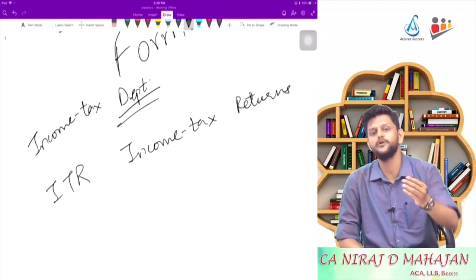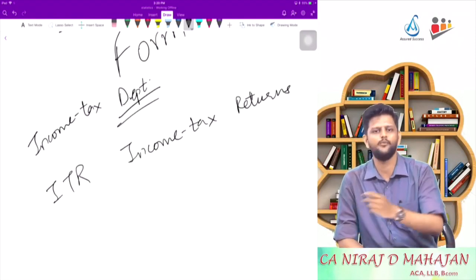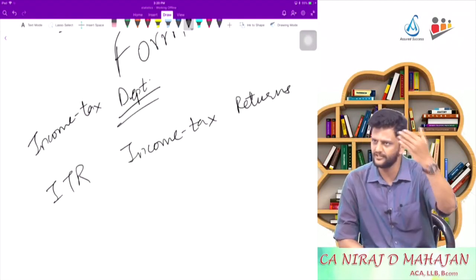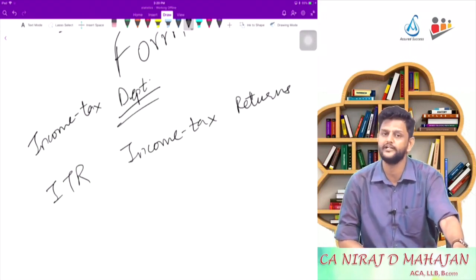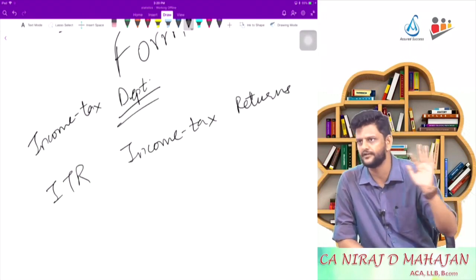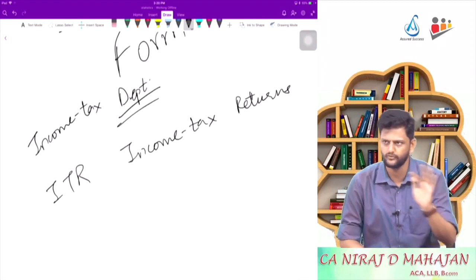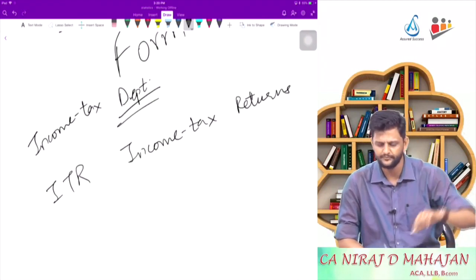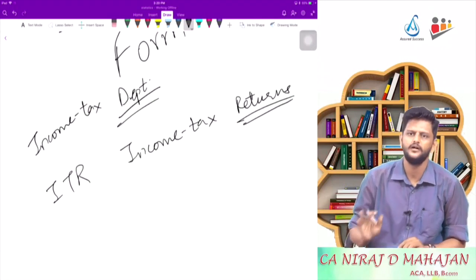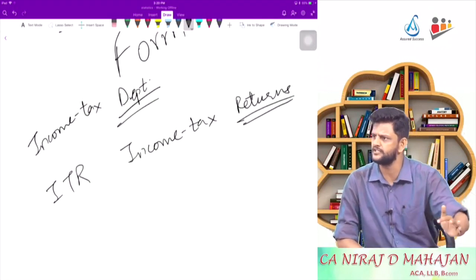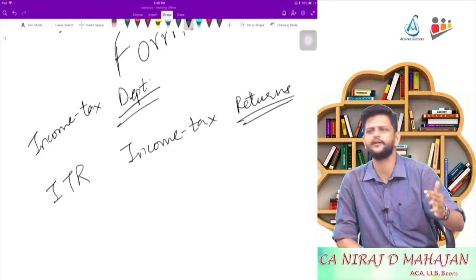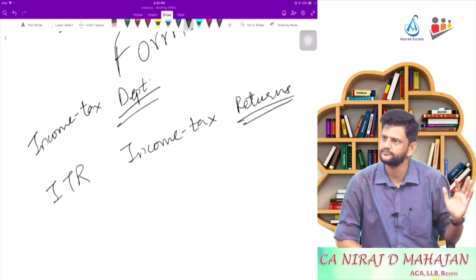That is, how much was your income during the year, how much tax you have paid, how much is the refund, or how much more tax you had to pay, etc. All those details will be given in the income tax return once a year. Of course, we will be doing that in detail later on. But the first important word here was returns. So in the Companies Act, in income tax, in GST, you will always see that returns need to be filed. Are you following?